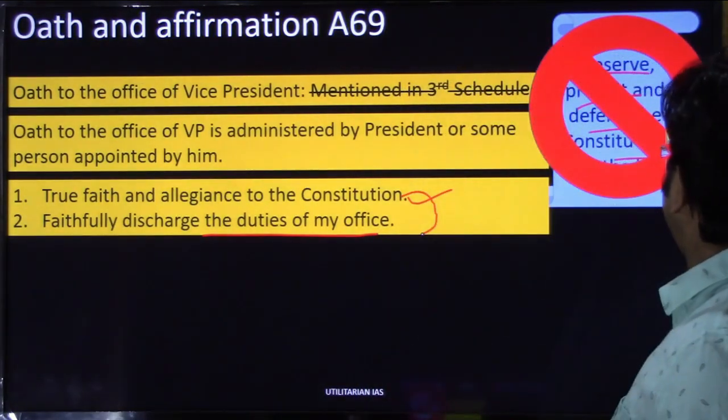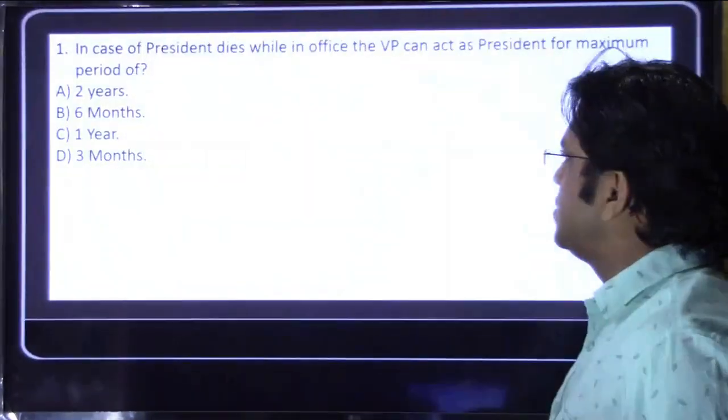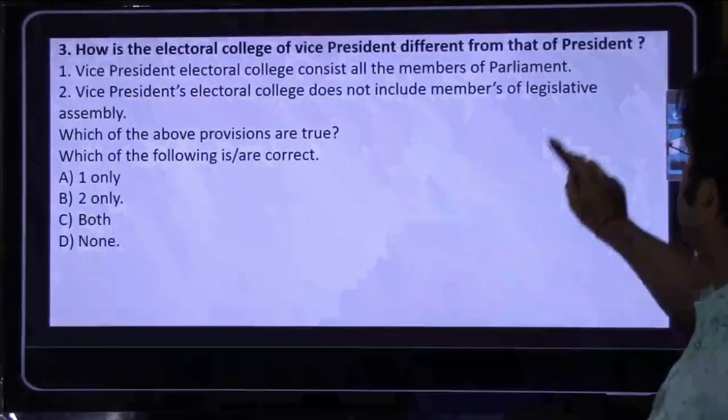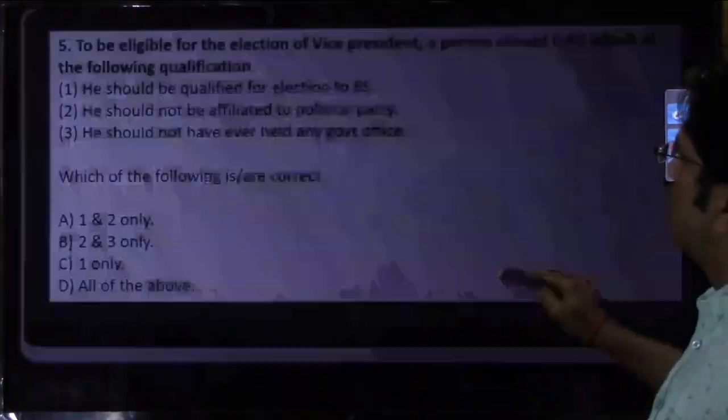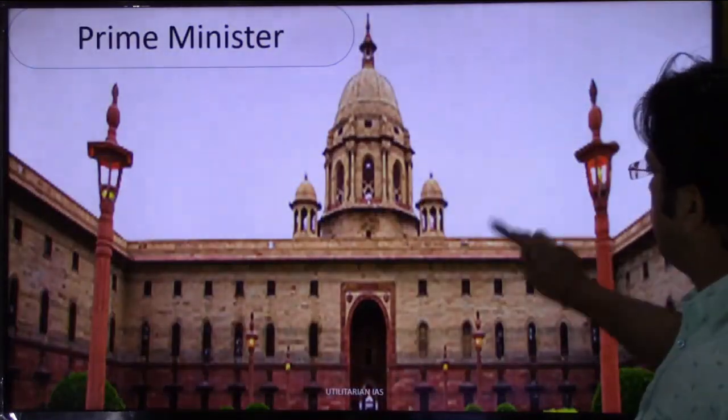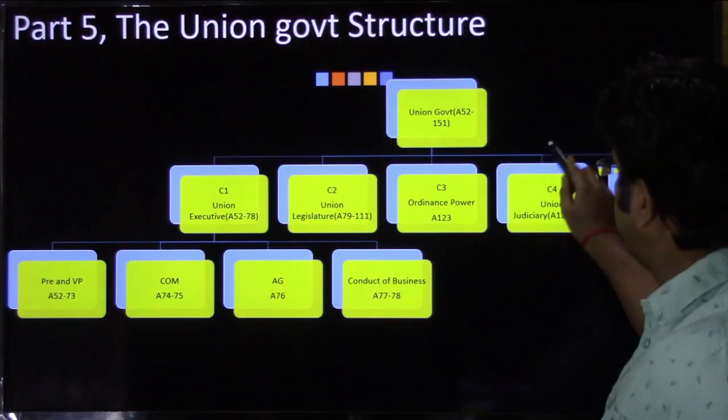So with this we are wrapping up this vice presidential chapter. These are 6 MCQs that we have put up, right? So first MCQ, second MCQ, third MCQ, fourth MCQ, fifth MCQ and the sixth MCQ. So these are, oh, Prime Minister content is also ready, right?